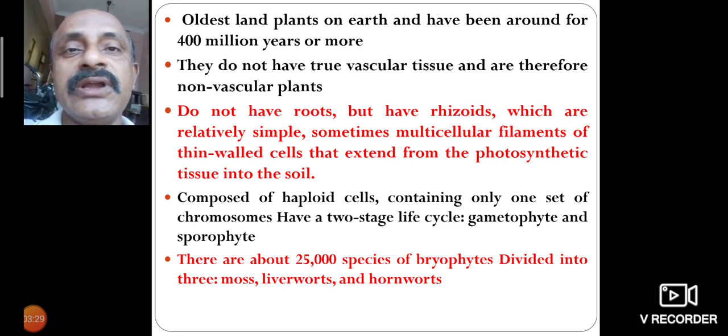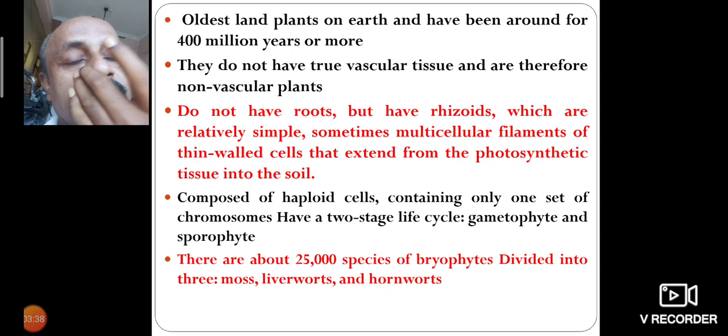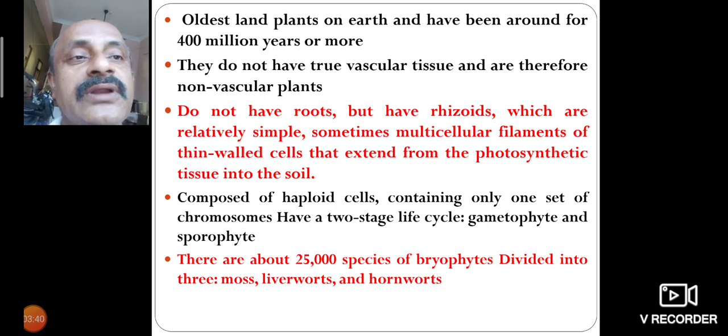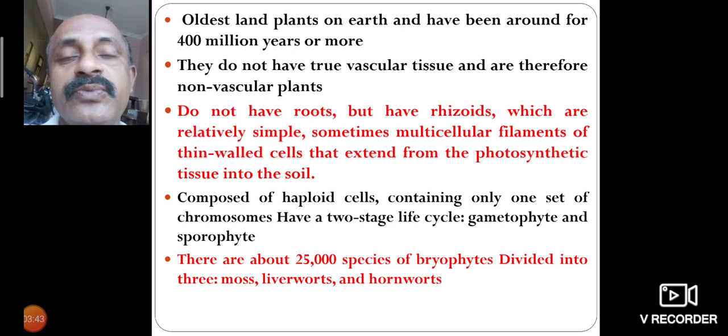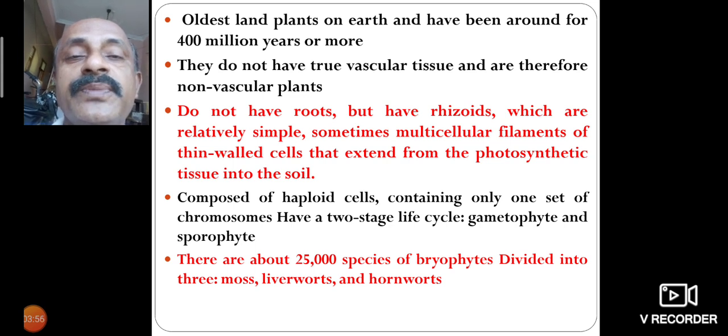Rhizoids are relatively simple and sometimes multicellular, filaments of thin-walled cells that extend from the photosynthetic tissues into the soil.